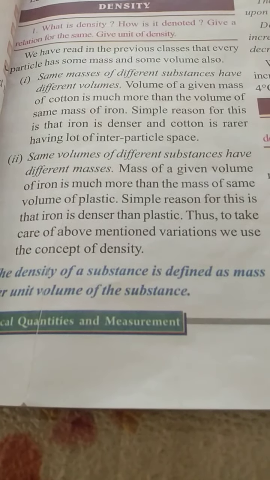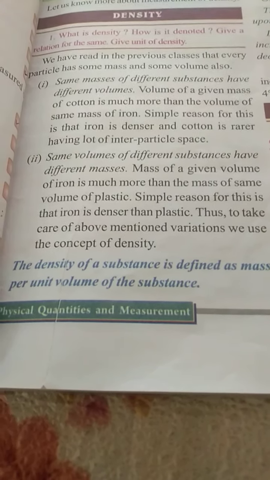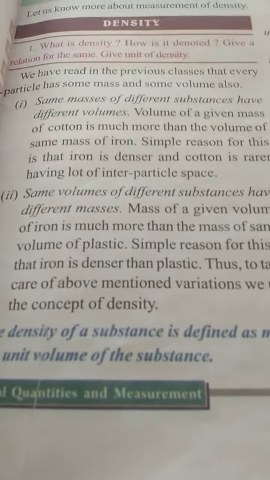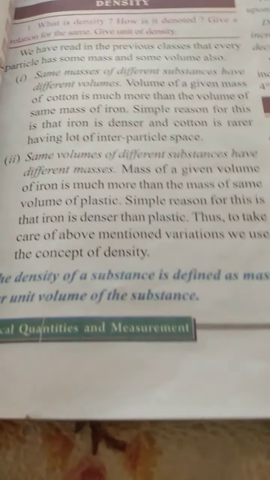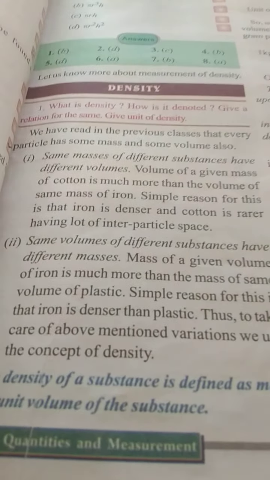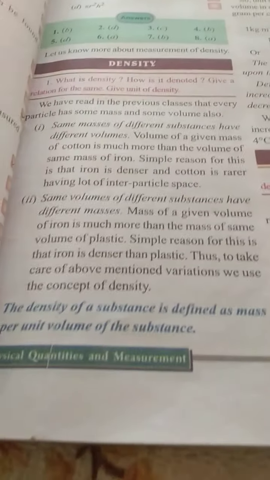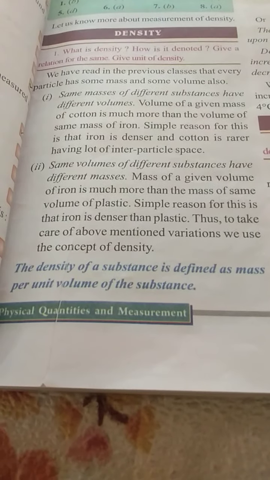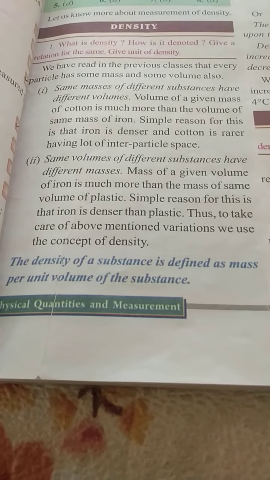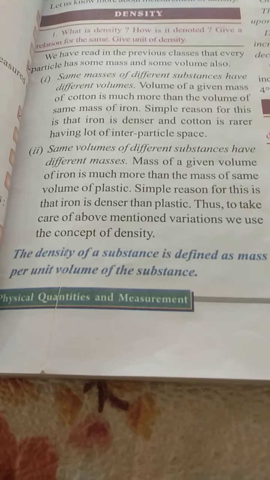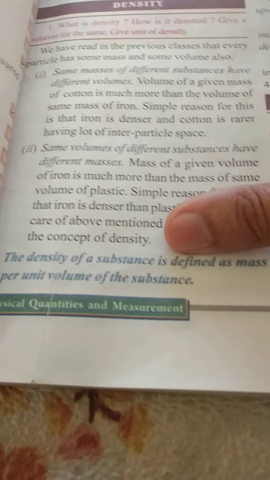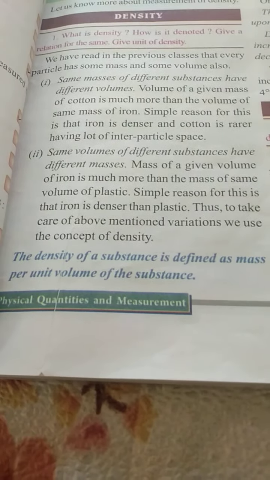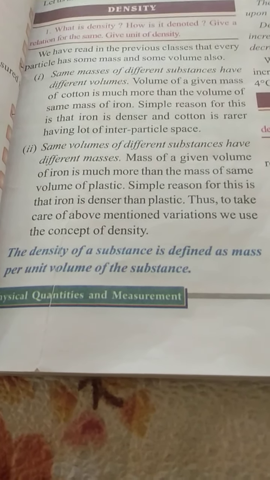Thus, to take care of the above mentioned variations, we use the concept of density. This thickness, denser and rarer, is what we denote by the term density. So what is density? The density of a substance is defined as the mass per unit volume of the substance. You have to underline this and learn it properly.